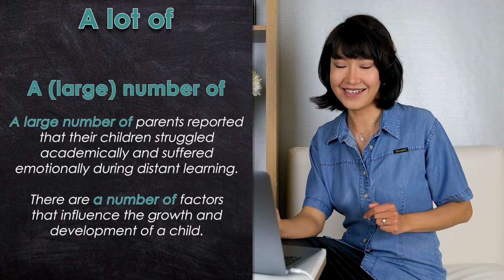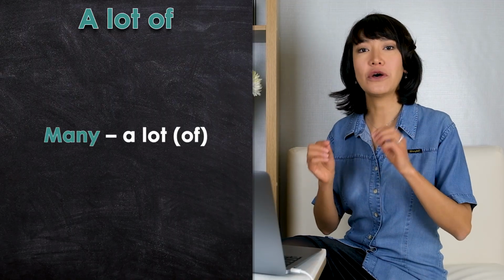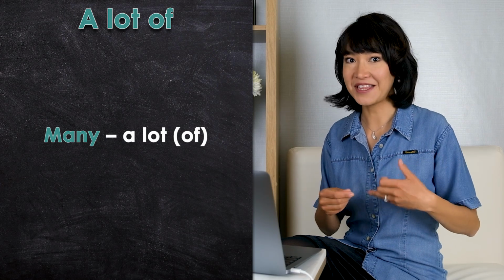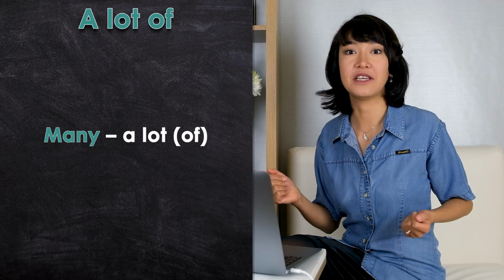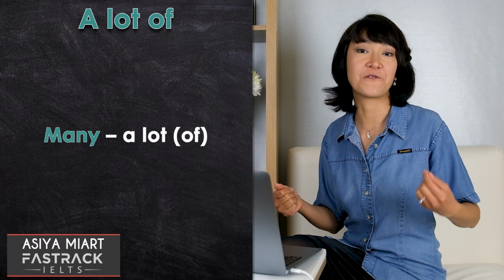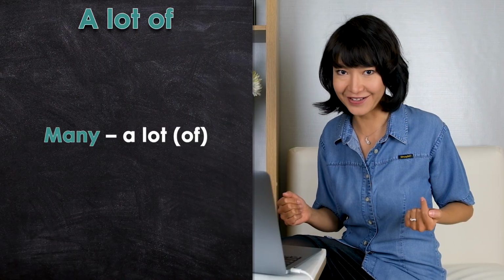Okay, the next is many. You might have learned at school that you can only use many if you're asking a question or you have a negative sentence. I haven't read many books, but if the sentence is positive, you have to use a lot of. I have read a lot of books, but this is only true for spoken English.